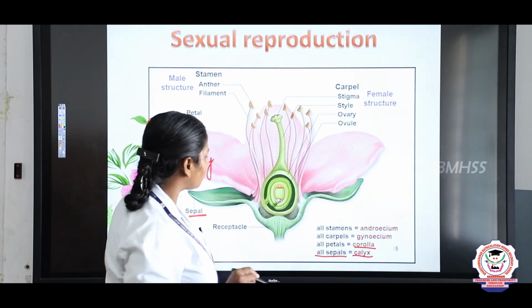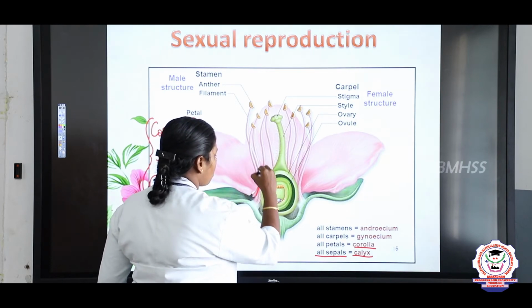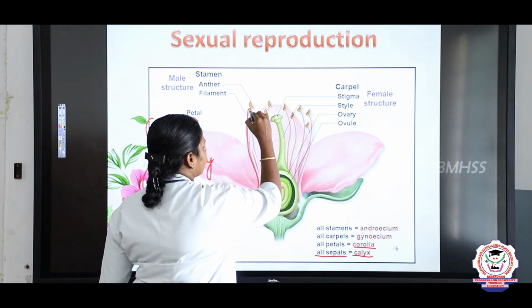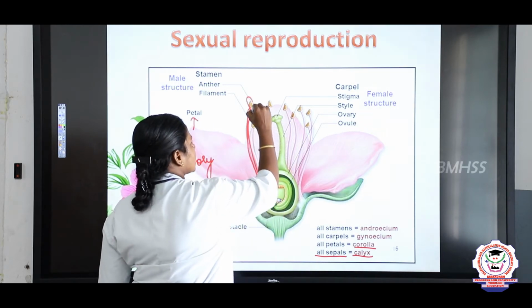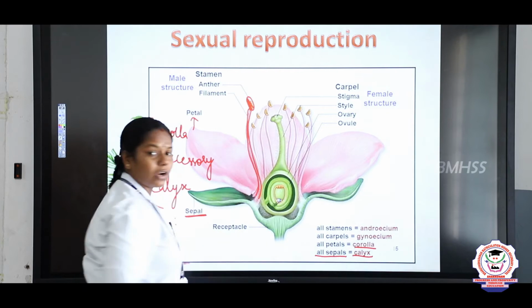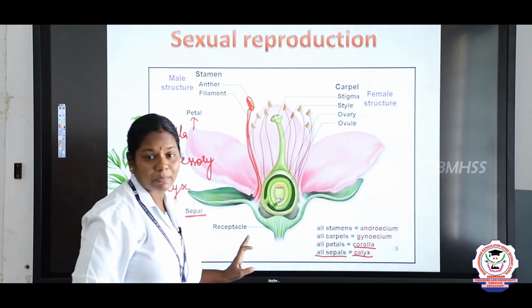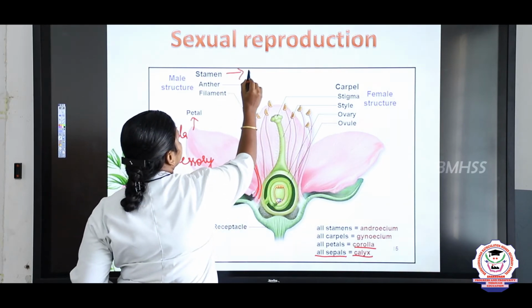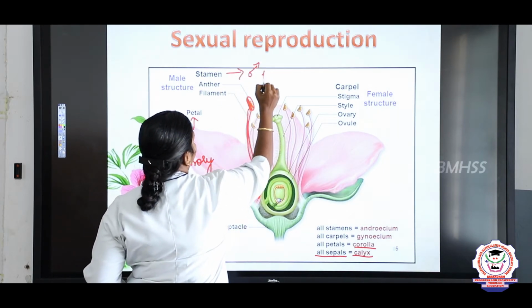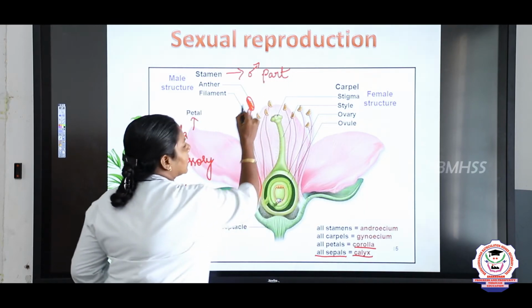Now we are going to study the reproductive parts of the flower. What are the reproductive parts? Look at this long and slender structure, right? This one we call a stamen. Stamen is the male part of the flower and it has two parts, the anther and the filament.